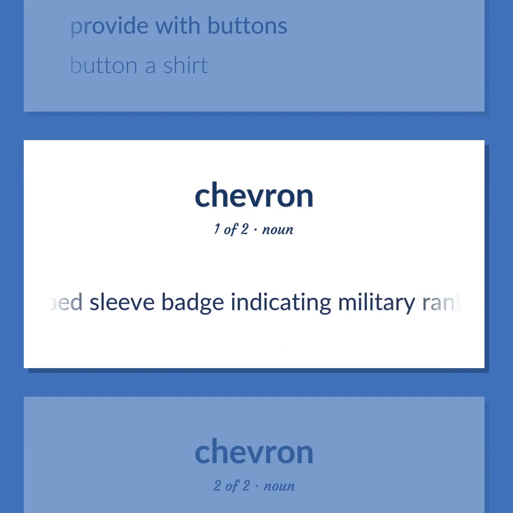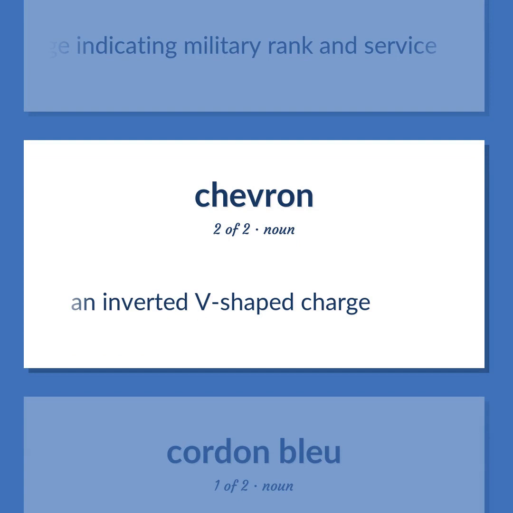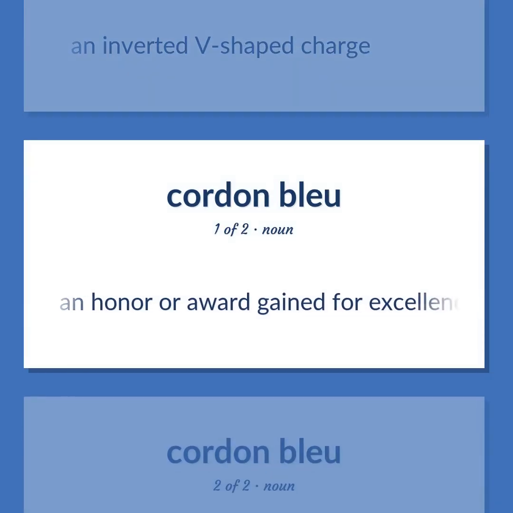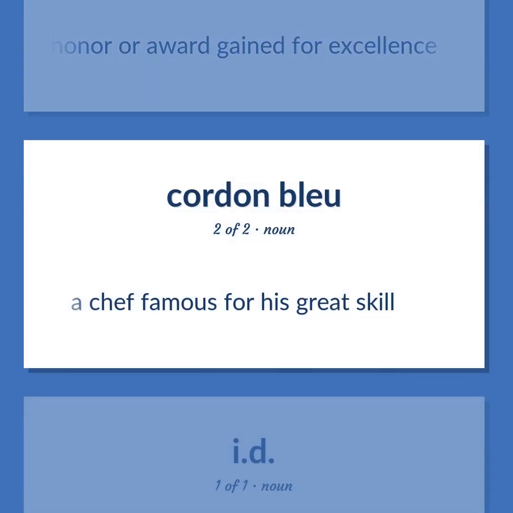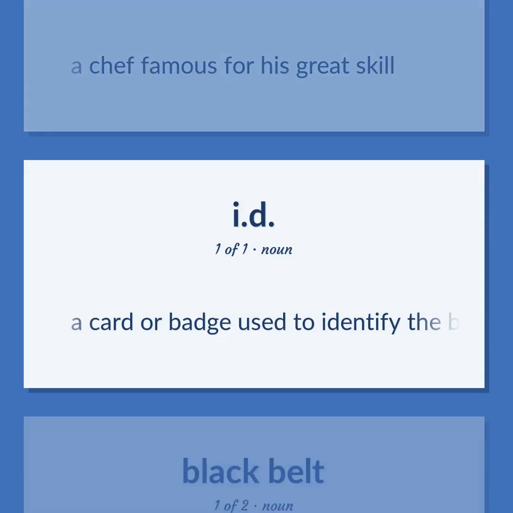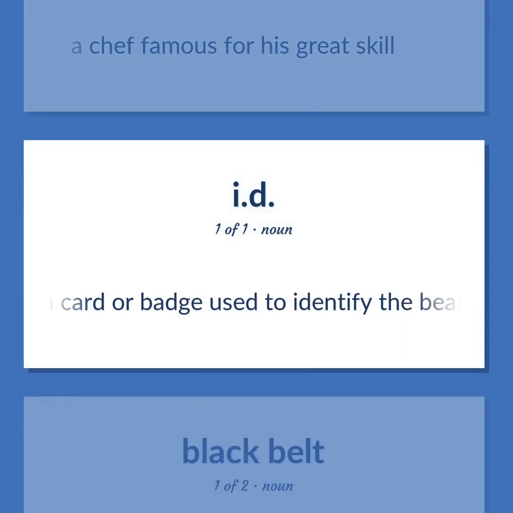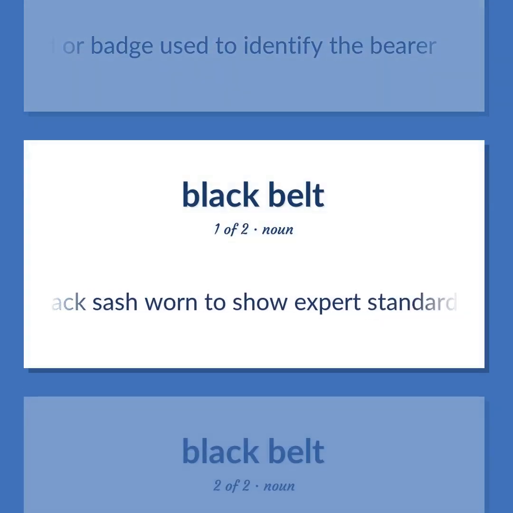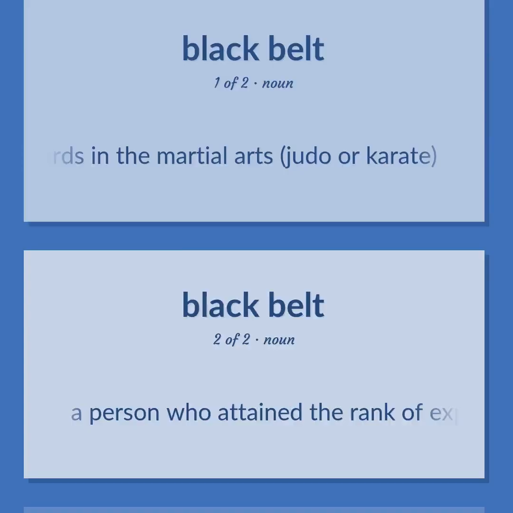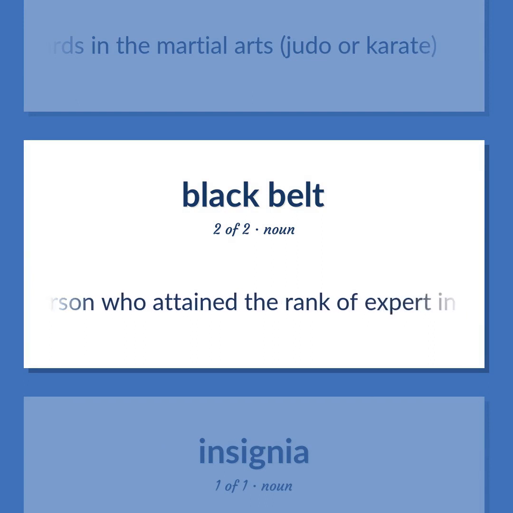V-shaped sleeve badge indicating military rank and service. An inverted V-shaped charge. An honor or award gained for excellence. A chef famous for his great skill. A card or badge used to identify the bearer. A black sash worn to show expert standards in the martial arts, judo or karate. A person who attained the rank of expert in the martial arts, judo or karate.